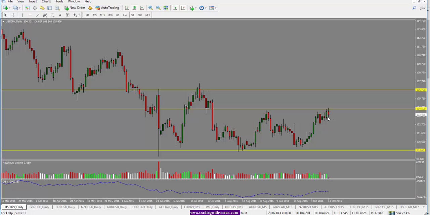If we see a red candle close here, a solid red candle close, which means an engulfing candle of some sort, we could then see dollar yen drop. But till then, our bias is still to the upside, and at this point we are open in terms of the direction. So even though it's an upward bias, we're looking for either a clean break above this 104.50 level or a close below with an engulfing candle, which will suggest that the price wants to move to the downside.